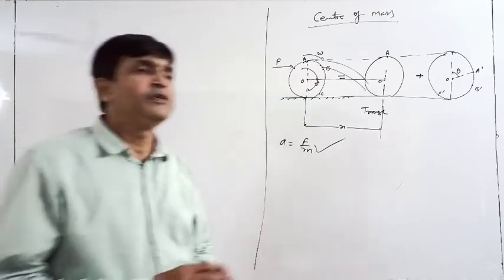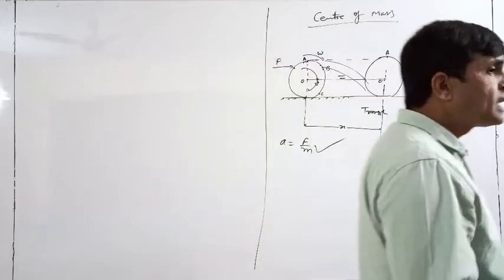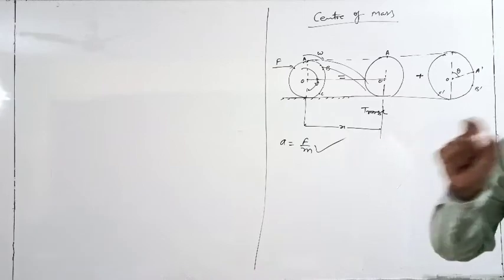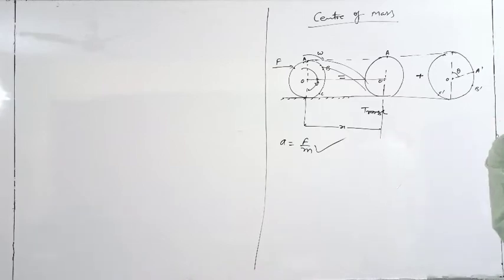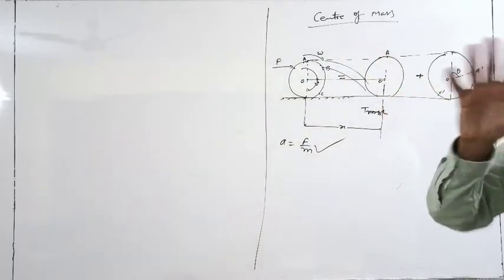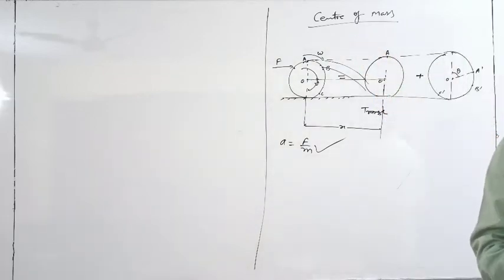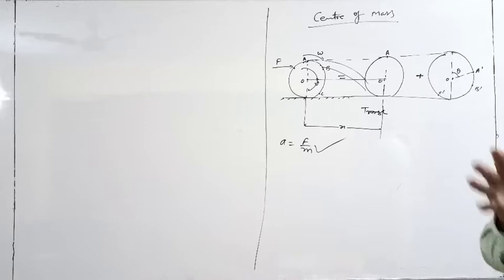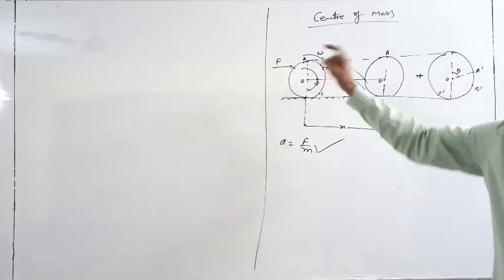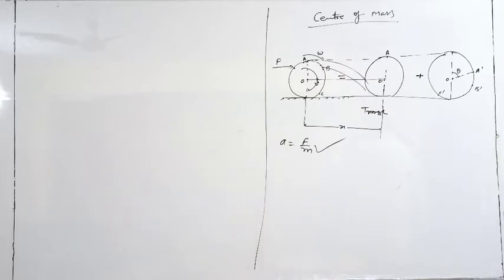So whenever we have to define the translational motion of a rigid body, we define one point, and that point is called the center of mass. What is the objective of that? For translational motion we will assume that all of the mass of the body is concentrated at point O, the center of mass.